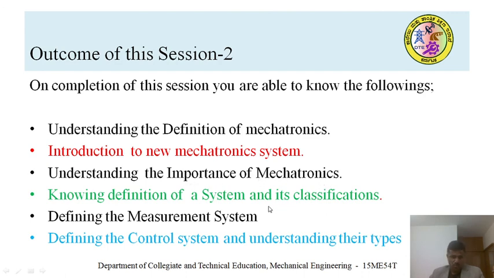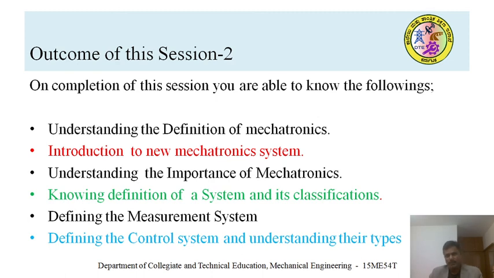You understood what a system is, what its types are, how measurement systems actually work, and their examples, and how a control system works and its example. With this background, you are able to understand the selection of an automatic system, whether it should be an open loop type or a closed loop type.